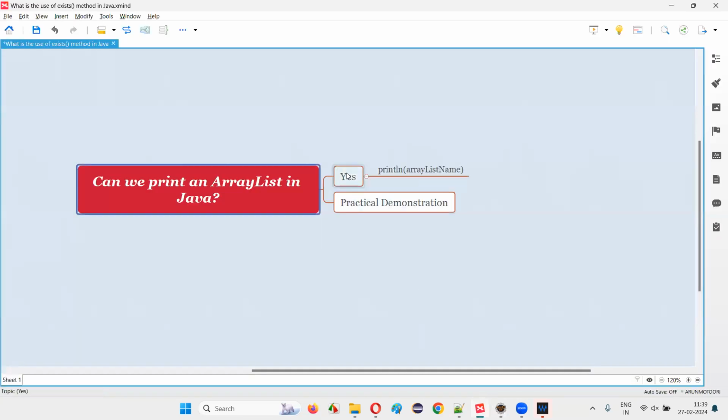So hence the answer is yes. With the practical demonstration, I have shown you that we can print all the elements in the array list in Java directly by passing the name of the array list to the print statement.